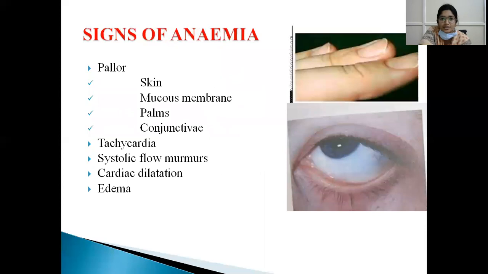So what are the signs of anemia? Signs are skin pallor. Pallor might be seen on the skin and on the mucous membranes, that is the conjunctiva, the tongue and the palms. The lower palpebral conjunctiva is usually observed. Tachycardia might be present because of cardiac overload, and systolic flow murmurs, ejection systolic murmur might be present, and cardiac dilatation and edema might be present. Edema might be because of hypoproteinemia in association with anemia.